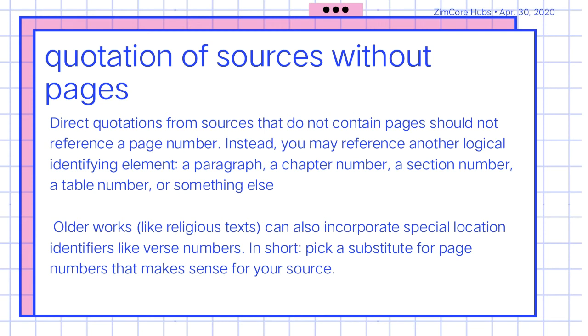Quotations of sources without pages. Direct quotations from sources that do not contain pages should not reference a page number. Instead, you may reference another logical identifying element: a paragraph, a chapter number, a section number, a table number, or something else. Older works like religious texts can also incorporate special location identifiers like verse numbers. In short, pick a substitute for page numbers that makes sense for your source.